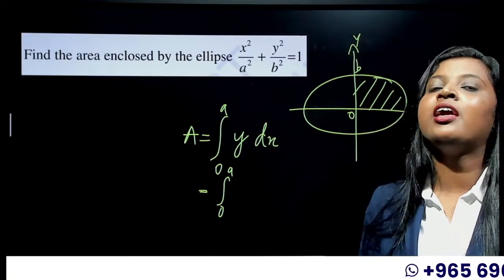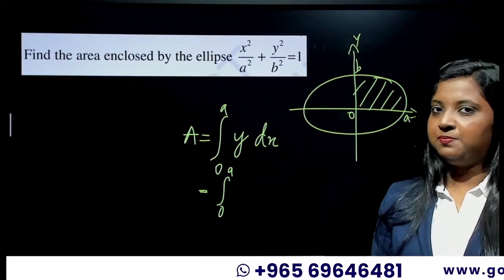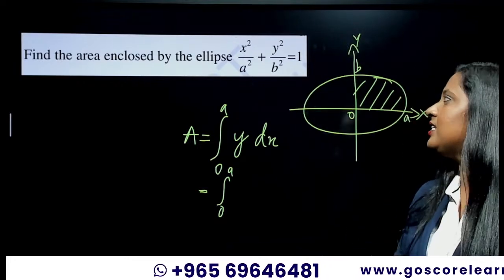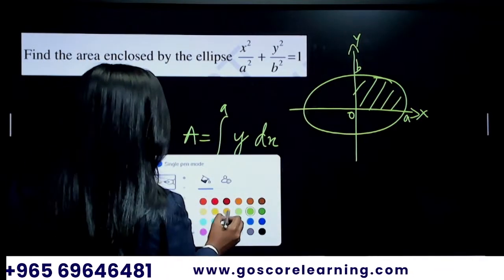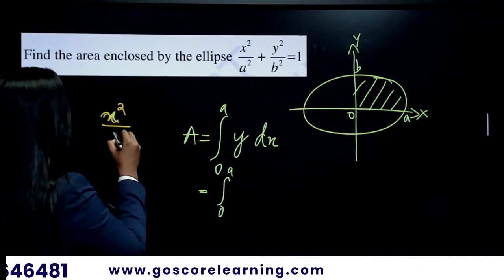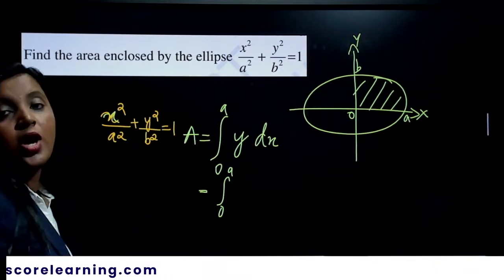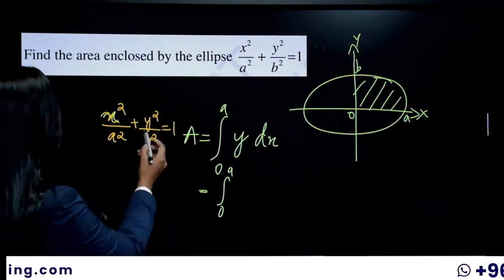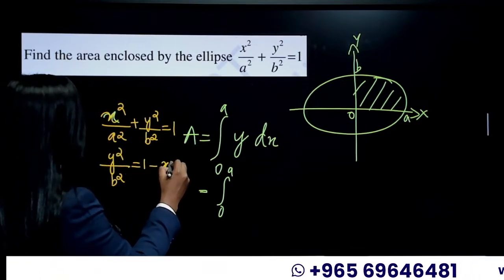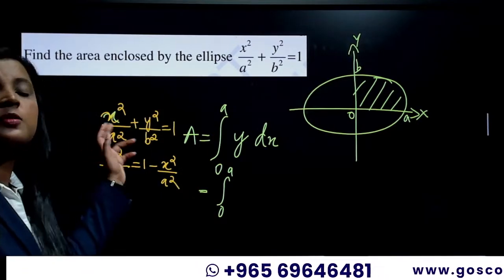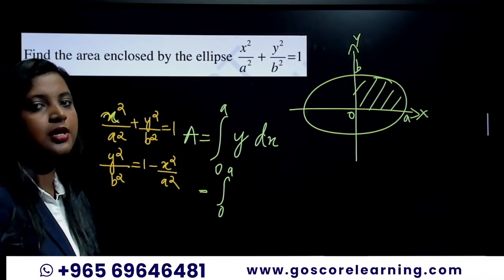Now, the main thing, you have to write y in terms of x. That looks like a lot of job, right? No, it's not. It's very easy. See, you have the equation x squared by a squared plus y squared by b squared is equal to 1. And what we need? We need to write this y in terms of x, right? So we will keep this y squared by b squared here and we are moving everything else to the other side. Okay, since it is plus here, when it goes to the other side, even a first grader knows, right?